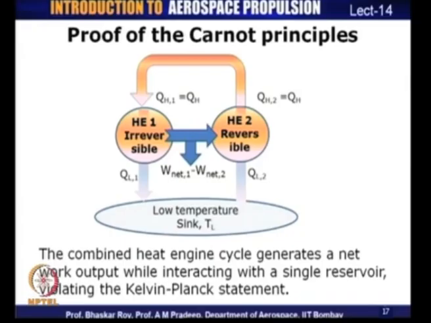So, the combined heat engine cycle can be assumed to operate in this fashion, that is, you transfer heat from the reversible engine, transfer it to the irreversible engine, which means that you can now get away with the high temperature source. You do not need the source anymore. You can transfer the output of the reversible engine to the irreversible one, which means that there is a net work output from this system, which is equal to W net 1 minus W net 2. So, what we have now is that the combined heat engine cycle, which consists of an irreversible engine and a reversible engine, will generate a net work output.